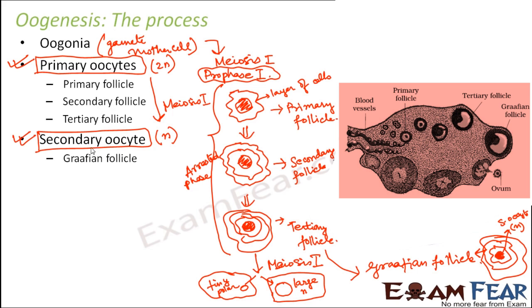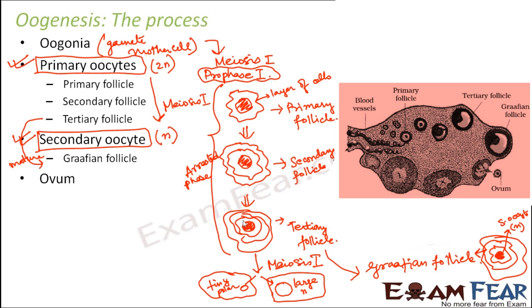As I said, the secondary oocyte was formed, then the Graafian follicle was formed. How? The tertiary follicle matured to form the Graafian follicle. And now the Graafian follicle will rupture, so it will break down, and as a result the secondary oocyte will be released.